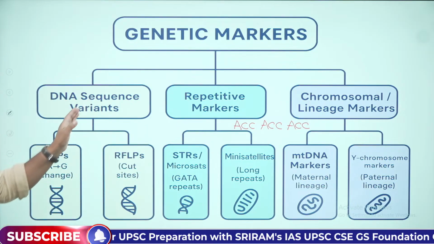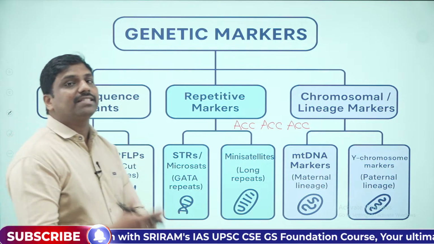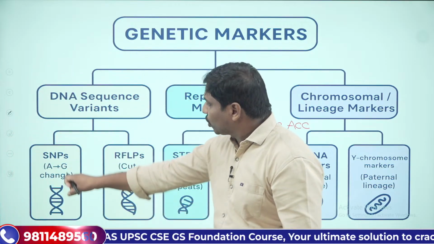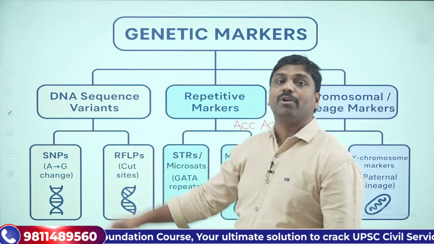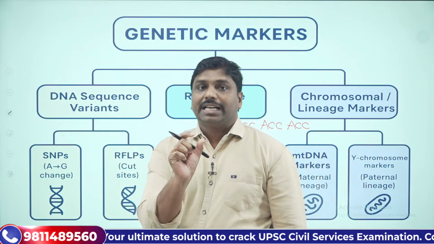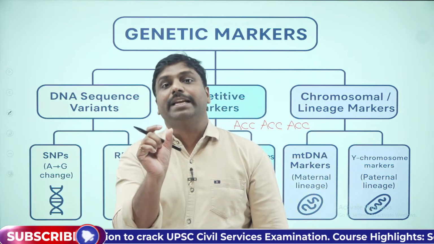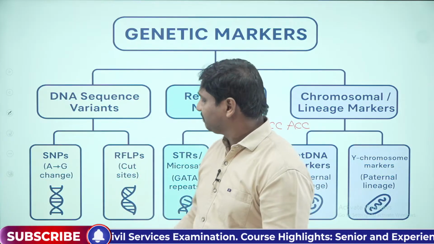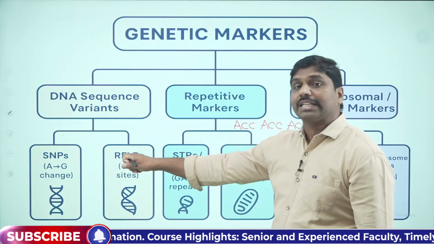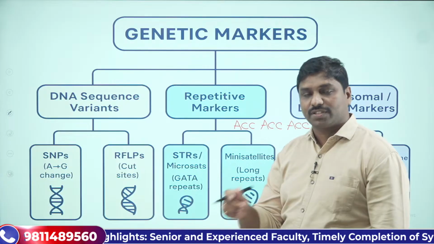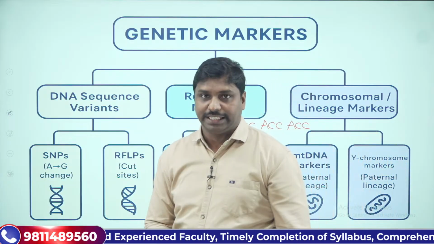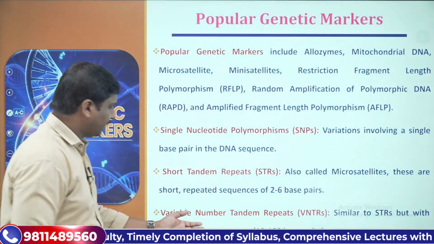Then DNA sequence variants. Sequence variations will be there. So single nucleotide polymorphisms: they are nothing but changes within a base. And restriction fragment length polymorphisms: a particular length of the DNA fragment will be repeated.